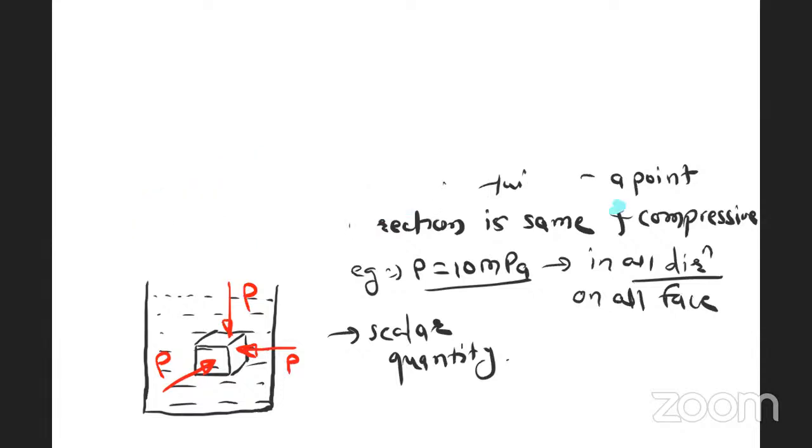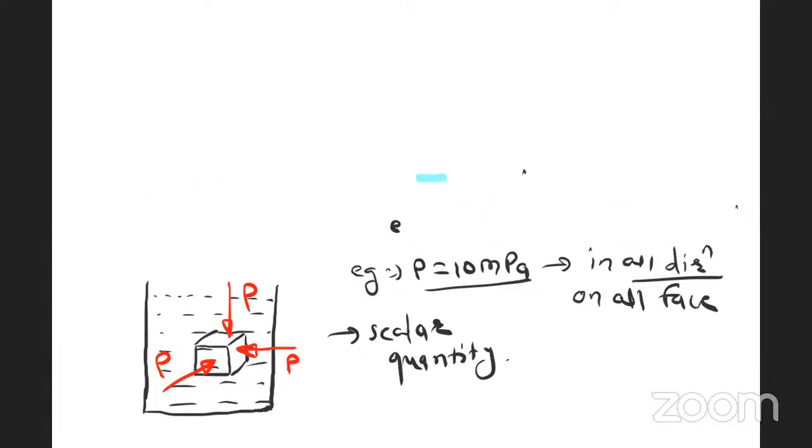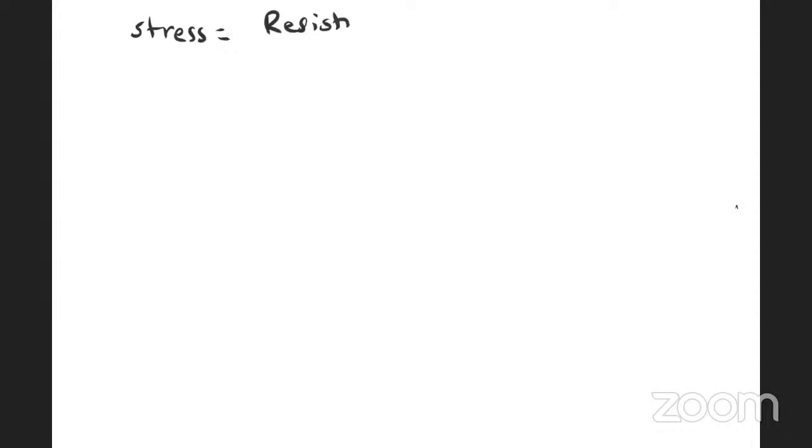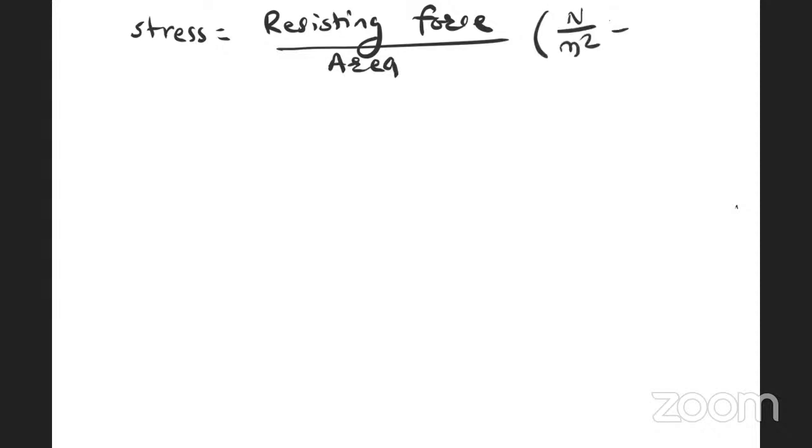Now what is stress? Stress is nothing but resisting force per unit area on which the force is acting. Am I correct or not? Here I am defining stress: it is resisting force per unit area on which the force is acting. Resisting force is in Newton, area in meter square, so the unit is Pascal, the same unit as pressure.